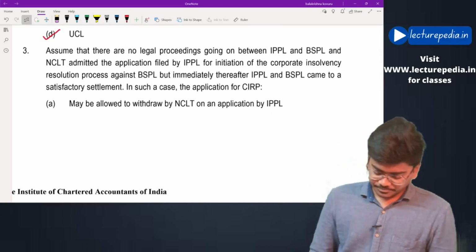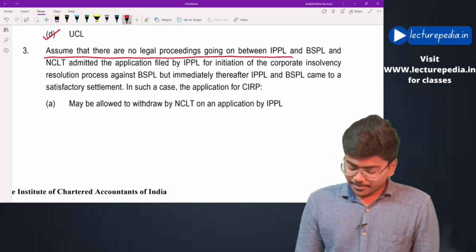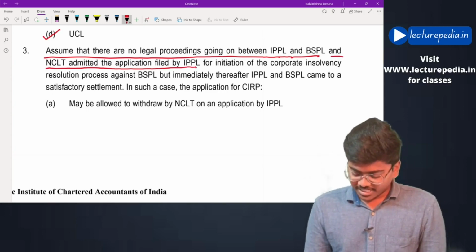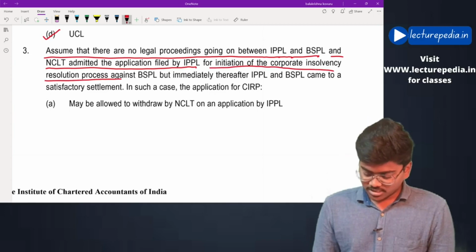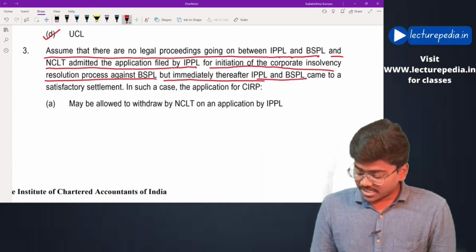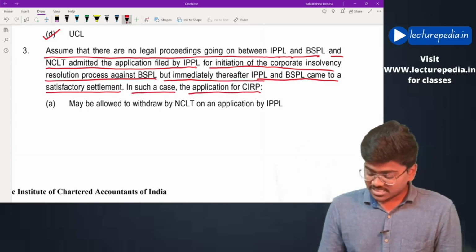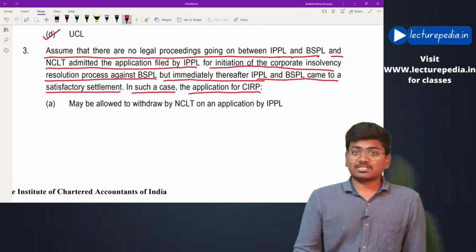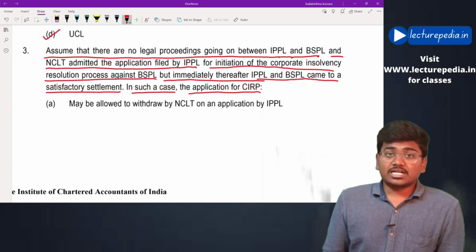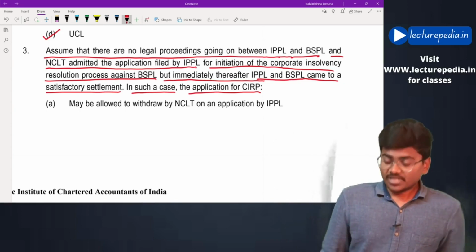Next, assume that there are no legal proceedings going on between IPPL and BSPL, and NCLT admitted the application filed by IPPL for initiation of corporate insolvency resolution process against BSPL, but immediately thereafter IPPL and BSPL came to a satisfactory settlement. In such case, application for CIRP. See, once the application for CIRP has been admitted, it can be withdrawn subject to the condition that at least 90% of the committee of creditors provide their approval. So let us see the answer.